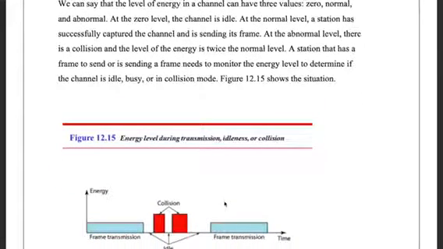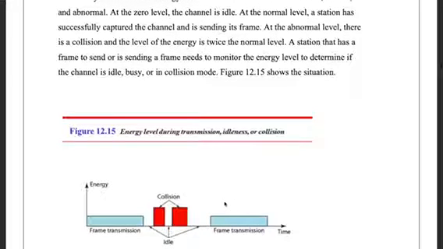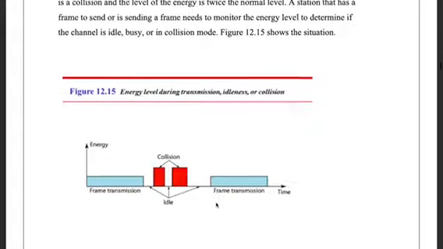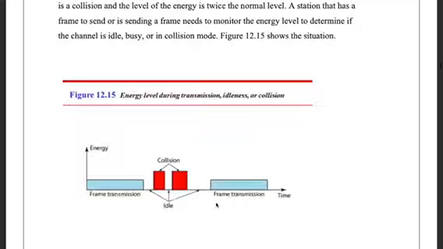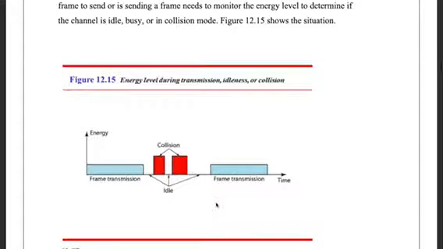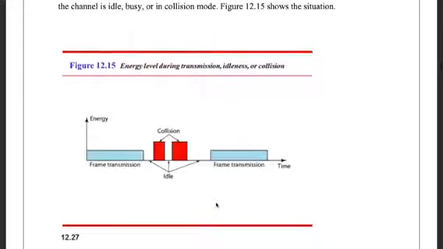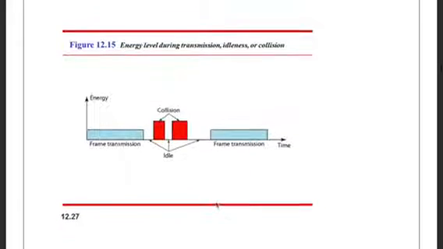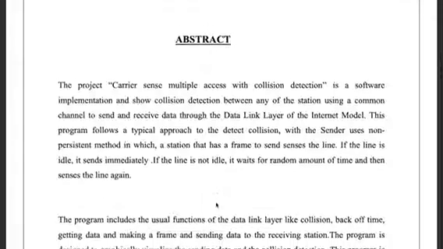Energy level. We can say that the level of energy in a channel can have three values: zero, normal, and abnormal. At the zero level, the channel is idle. At the normal level, a station has successfully captured the channel and is sending its frame. At the abnormal level, there is a collision and the level of energy is twice the normal level. A station that has a frame to send or is sending a frame needs to monitor the energy level to determine if the channel is idle, busy, or in collision mode. Figure 12.15 shows the situation.